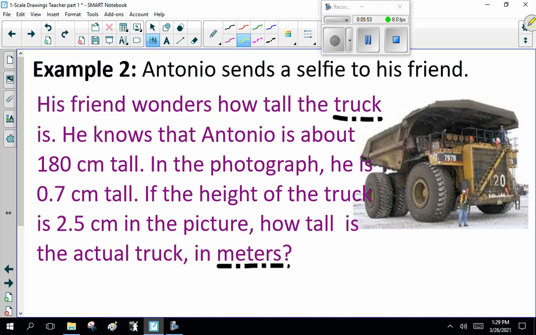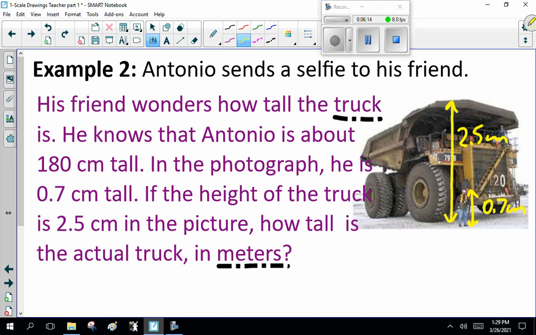This may be a little puzzle for you. There's Antonio, he is this tall, 0.7 centimeters. Then you measure the truck, and the truck in the picture is 2.5 centimeters.